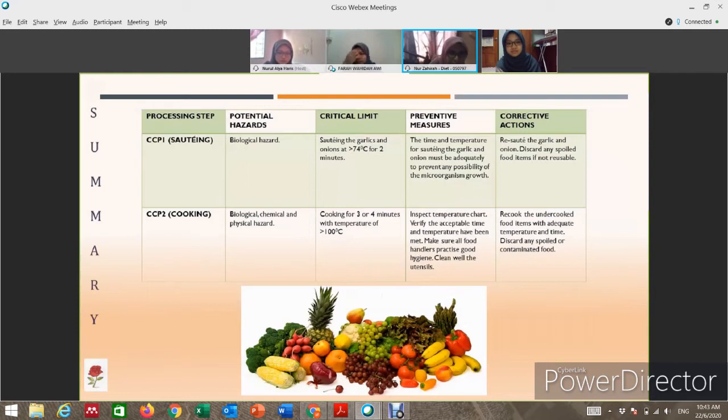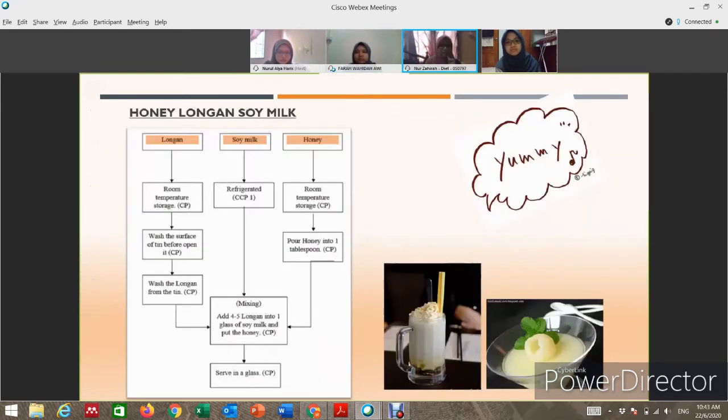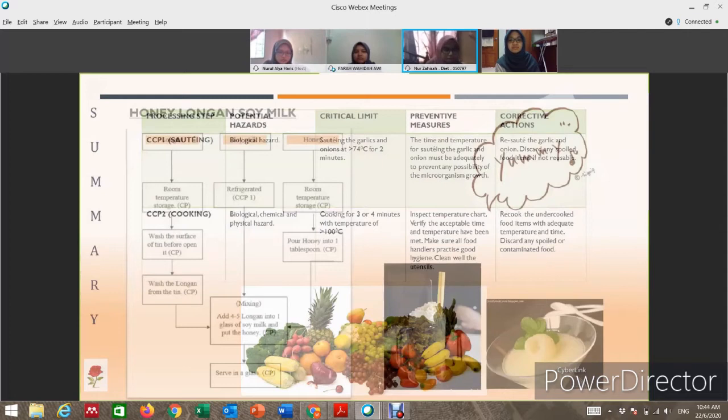So the critical limit during sauteing is we need to saute the garlic and onions at more than 74 degrees Celsius for 2 minutes. While for cooking, we need to cook for more than 4 minutes with temperature of more than 100 degrees Celsius. If the hazard still occur, corrective action need to be done, which is we need to recook or re-saute. And the last one is honey longan soy milk.